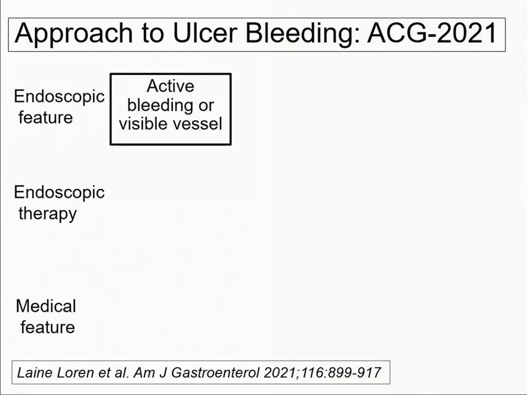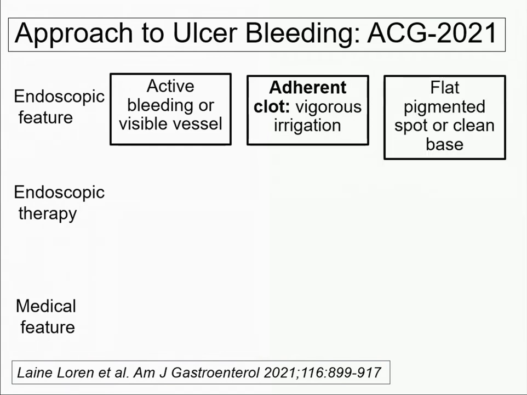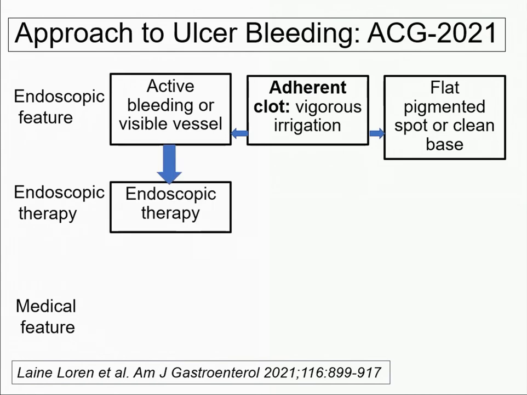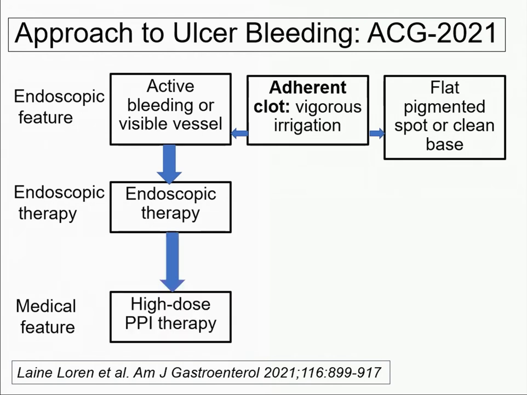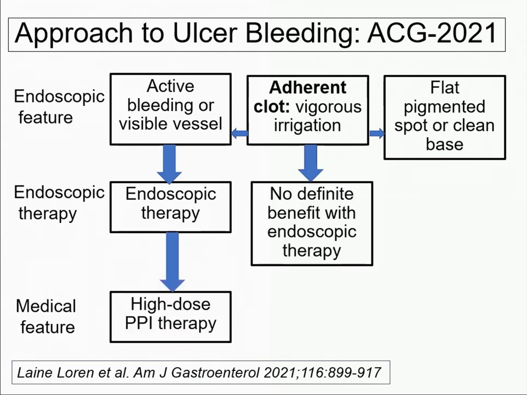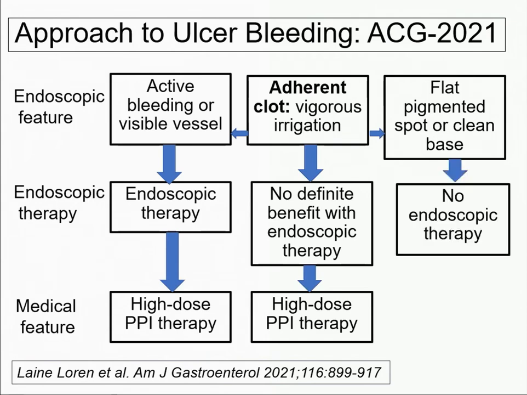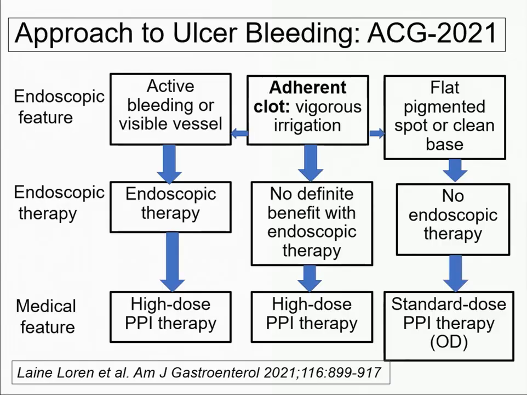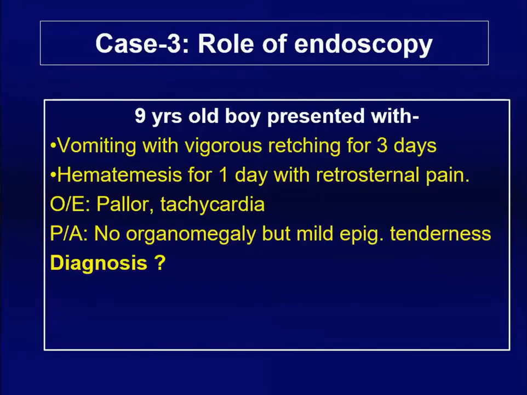Now, what is the approach? Endoscopy you do and find there is an ulcer with active bleeding or visible vessel, adherent clot, or there is a flat pigmented base or clear base. The first group, obviously, after vigorous irrigation, adherent clot can become visible vessel or pigmented base. Endoscopic therapy is required only in the first group, actively bleeding or visible vessel, followed by high dose PPI. Adherent clot, there is no benefit of endoscopic therapy, only high dose PPI. Flat pigmented or clean base, no endoscopic therapy, standard.